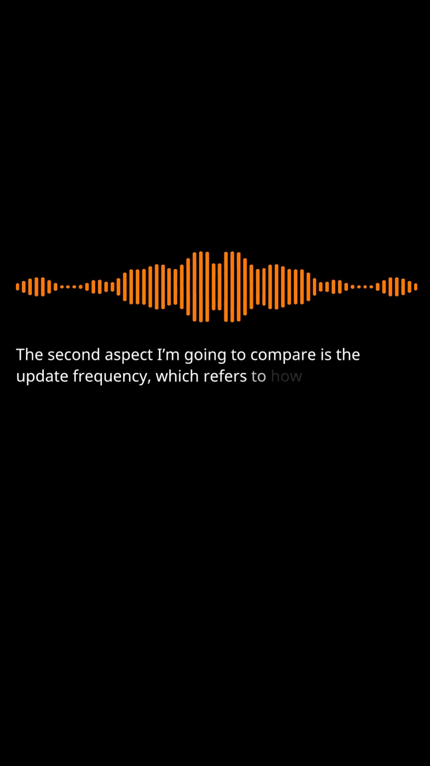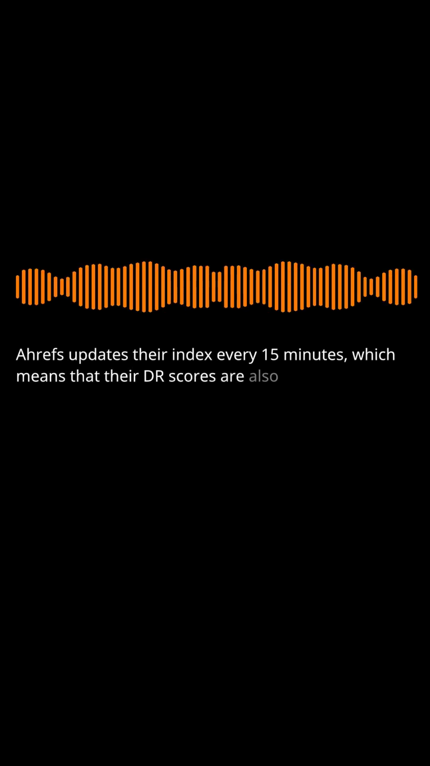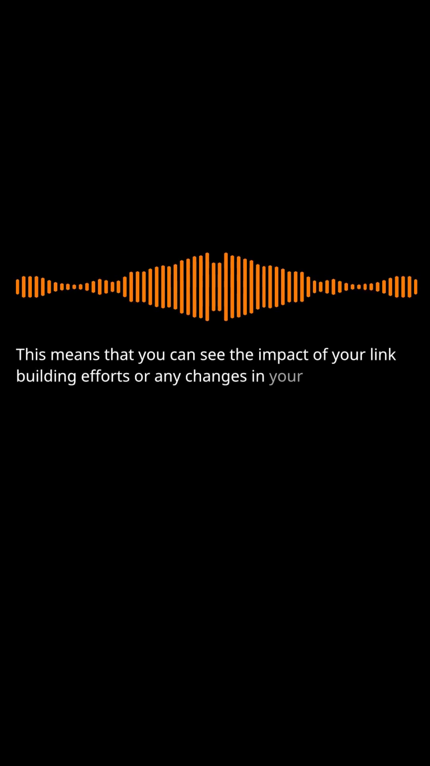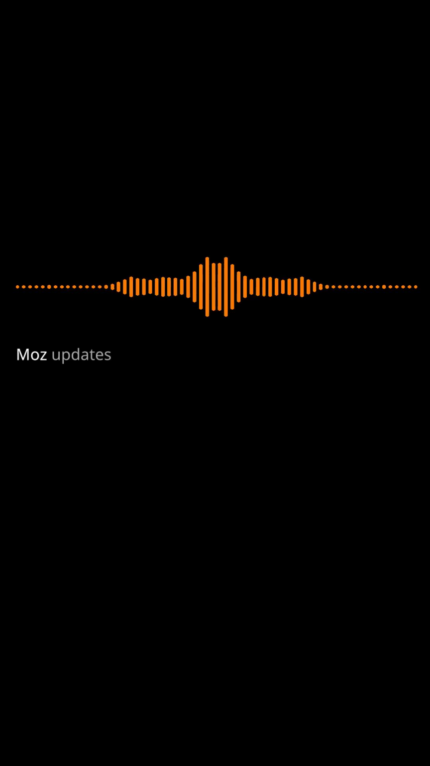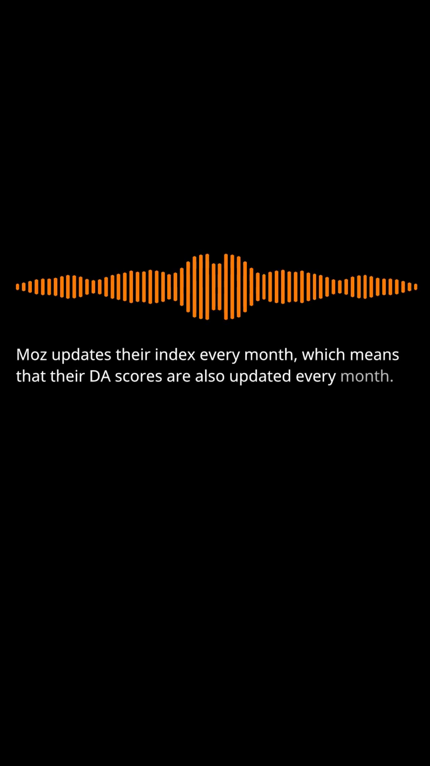Update frequency. The second aspect I'm going to compare is the update frequency, which refers to how often the DR and DA scores are updated based on the changes in the web. As I mentioned earlier, Ahrefs updates their index every 15 minutes, which means that their DR scores are also updated every 15 minutes. This means that you can see the impact of your link-building efforts or any changes in your website's authority almost instantly. On the other hand, Moz updates their index every month, which means that their DA scores are also updated every month.